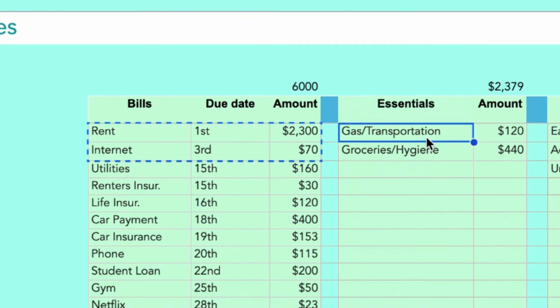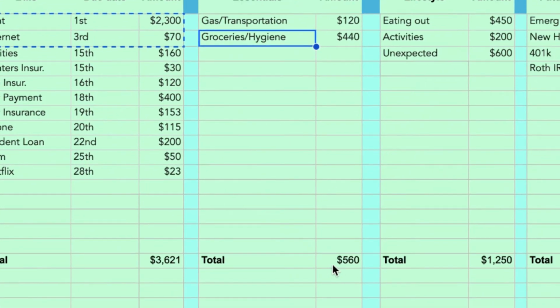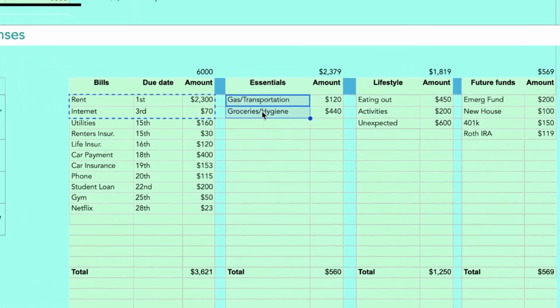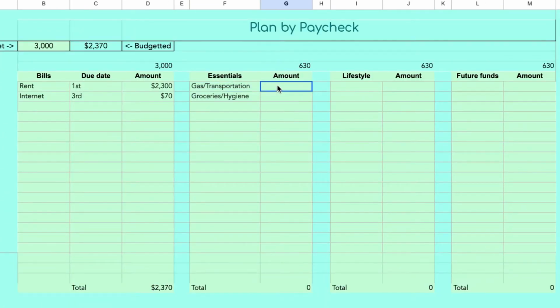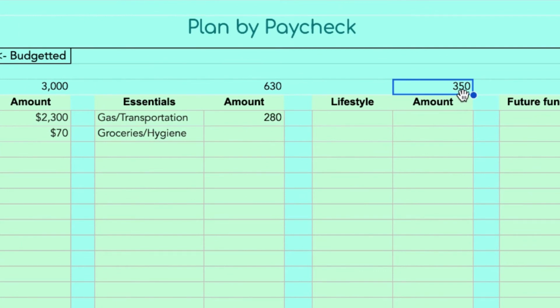So for the most part, for gas and groceries, we pay the same thing each week for this. So we're going to take the total that we have allocated. So monthly, we have about $560, and we're just going to divide that by 2 since we're getting paid 2 times a month. If you're getting paid 4 times a month or once each week, then you would divide this by 4. Hopefully that makes sense, y'all. So dividing this by 2, we get 280. So we're just going to copy this here, paste this, and we're going to put 280. And you can get more detailed with this, saying how much exactly you want to go to gas, how much exactly you want to go to groceries, but I just pull them all in one bucket, and that just is more simple for me. All right, so going to the next column, as you can see, we have only $350 left, and that's because the rent payment took most of our money, but that is okay.